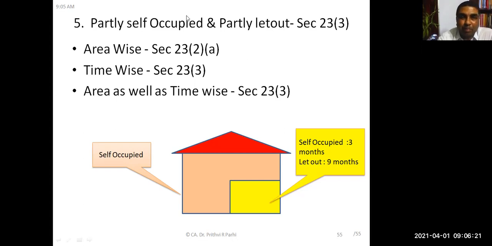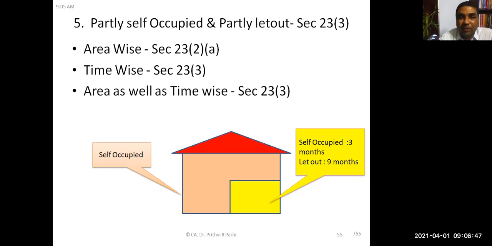And when you come to this partly self-occupied, partly let out property, partly means it can be area wise. Let us say this is the entire house, a portion of the house can be self-occupied, and a portion can be let out. That is called partly self-occupied house. Or time wise: a house is there, maybe for 6 months it is self-occupied, for 6 months it is let out. That is also time wise partly self-occupied, partly let out. Or it can be area wise or time wise.